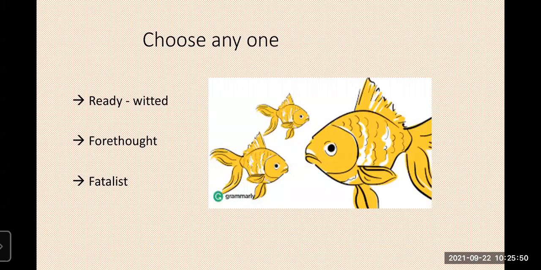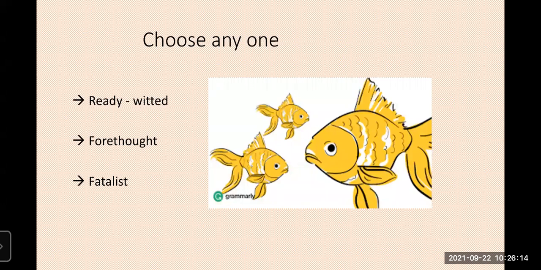Now, what happened? Ready-Witted, with quick wit, said, I will not worry about that. Anyway, I will escape from the terror. Forethought told the others that I am very careful, I have to plan for my family, and I want to escape from the pond today itself.